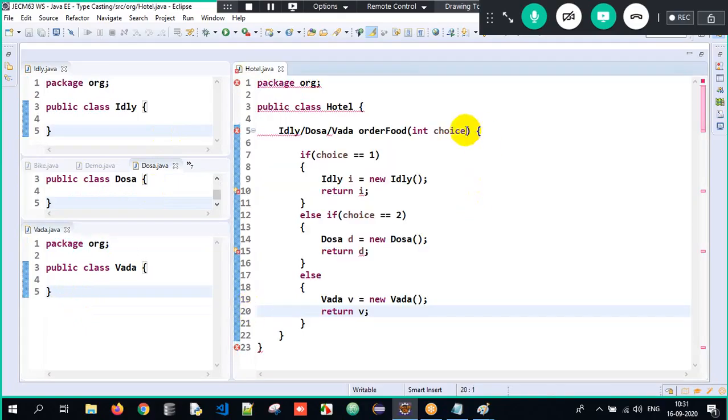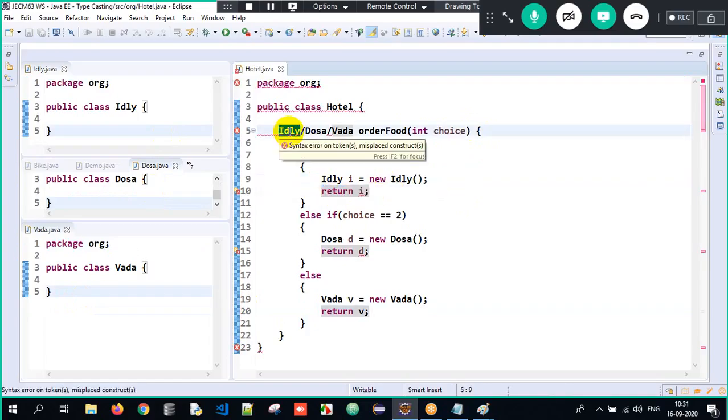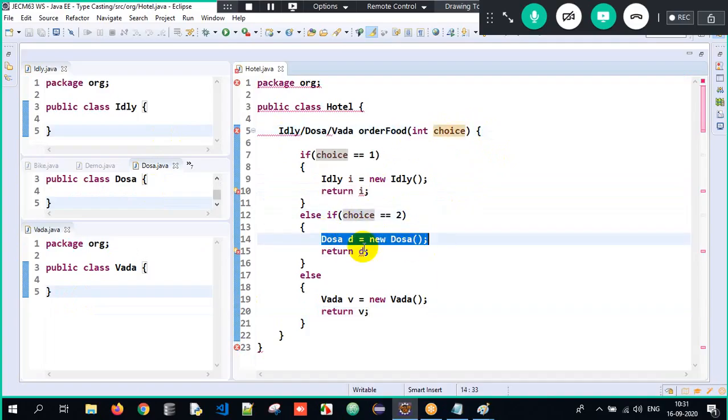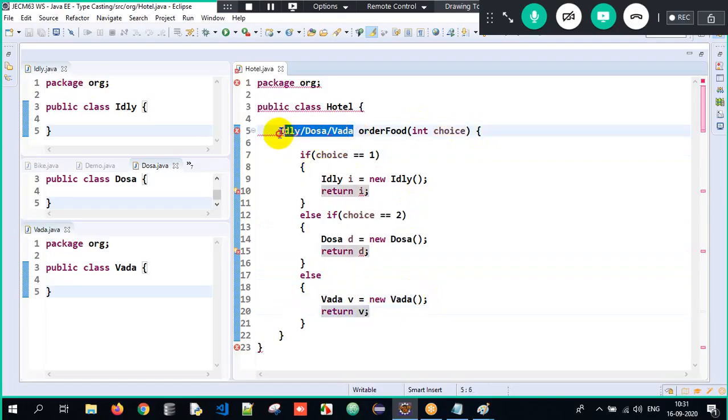Now, if the choice is 1, I will create an object of idli and return the idli object, so the return type can be idli. If the choice is 2, I will create a dosa object and return dosa. If the choice is 3, imagine: is it 1? No. Is it 2? No. Else here, I will create an object of vada and return the vada object, so the return type is vada. So there are multiple return types here, but I cannot have multiple return types. I want a generic, generalized return type. So what will I do here?